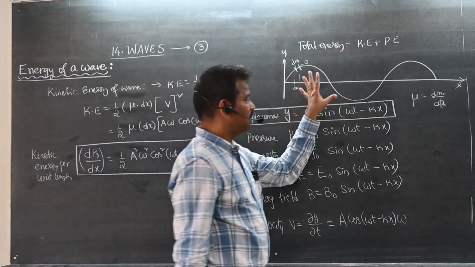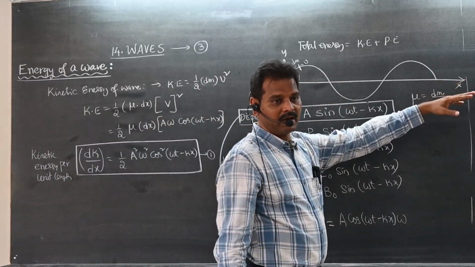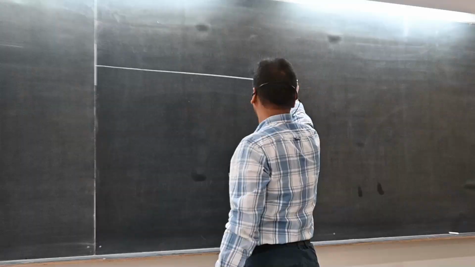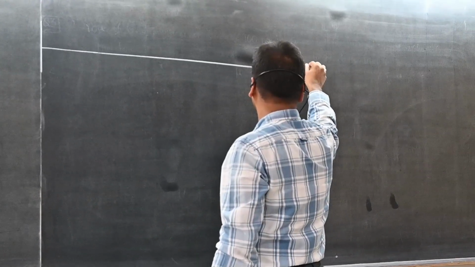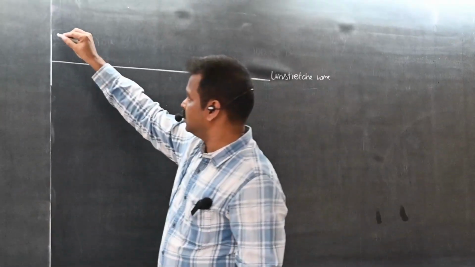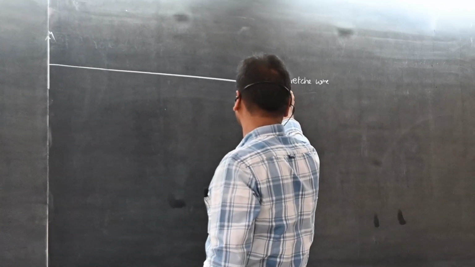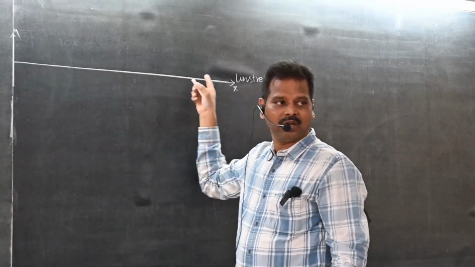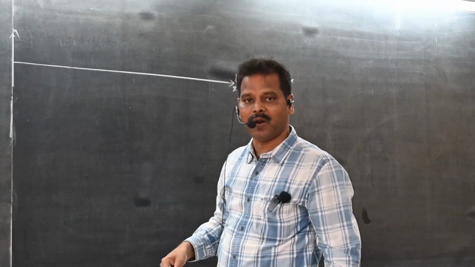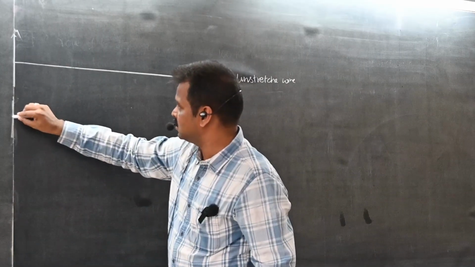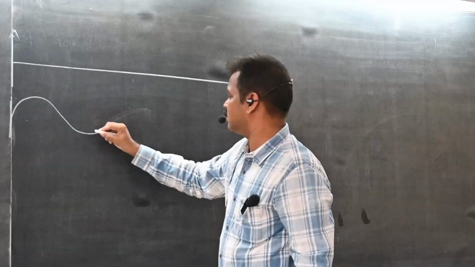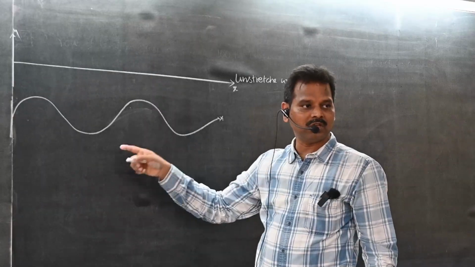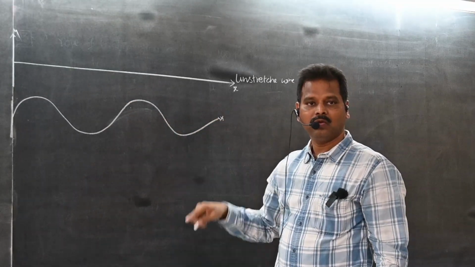But here, students, I am going to draw the same diagram here, and from that we will derive the potential energy equation. First, before stretching, the unstretched wire. This is the y-axis, this is the x-axis. Unstretched means the original length of the wire. But when a force is applied, producing tension, let us say a wave is created like this. The same string got one waveform.